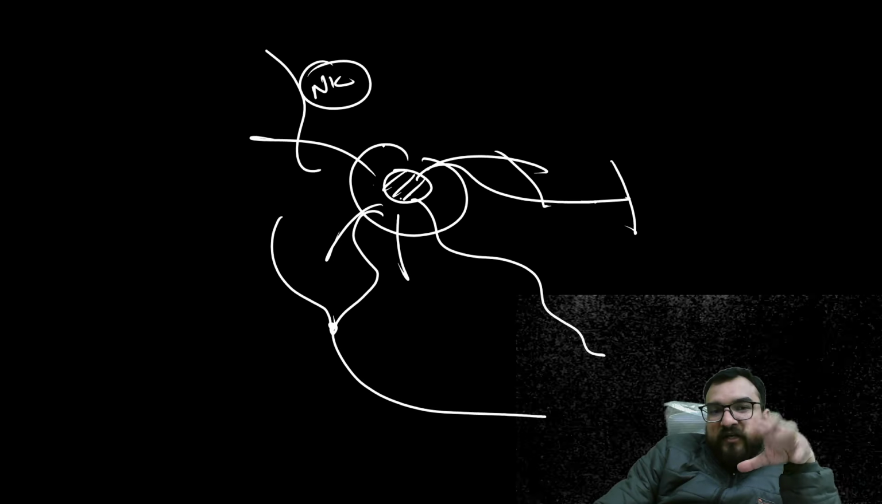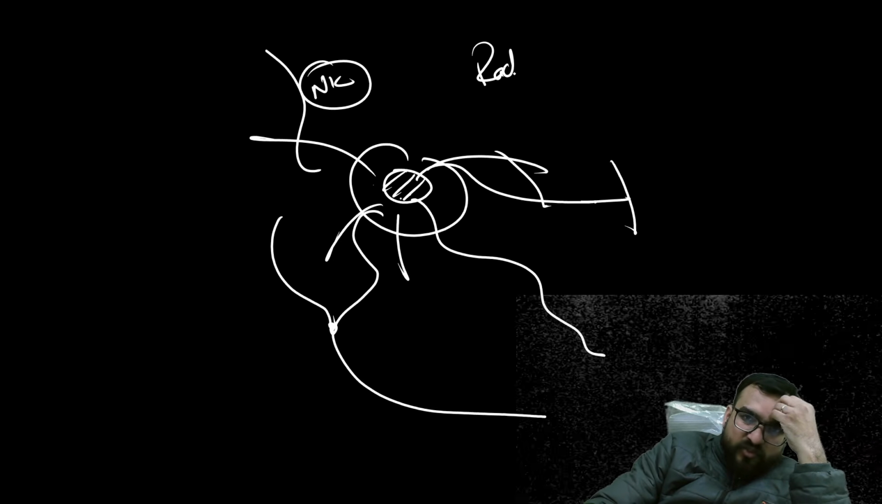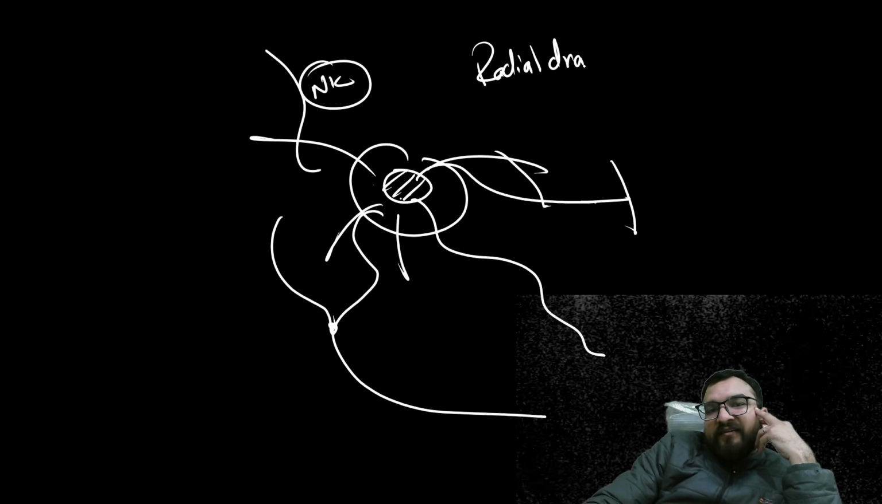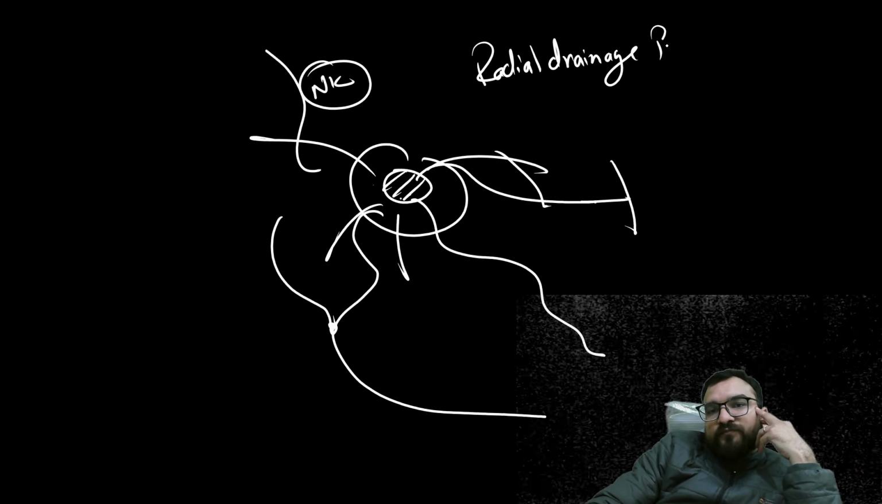Then over here Subarnarekha, you have understood. Then over here you have understood about South Koel and Shankh and Brahmani. Then you have understood about North Koel over here. So what type of drainage pattern are you seeing? From everywhere you are finding rivers emerging, and this pattern is known as radial drainage pattern.